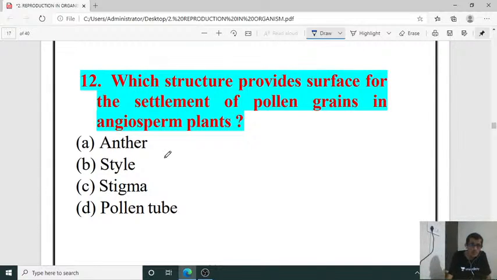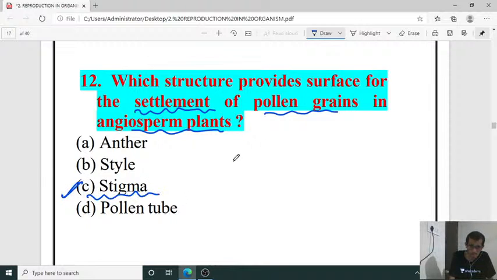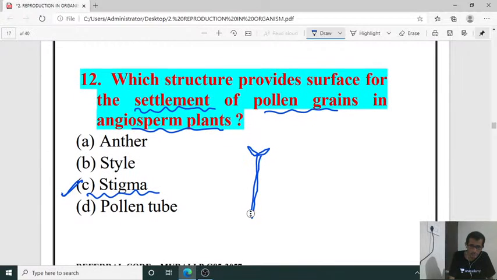Which structure provides surface for the settlement of pollen grains in angiosperm plants? Anther, style, stigma, pollen tube. On which part of the flower will the pollen grain lodge? That is the stigma, isn't it? Stigma is a part of the gynoecium. Here we can observe the ovary at the base, and the gynoecium with the stigma.